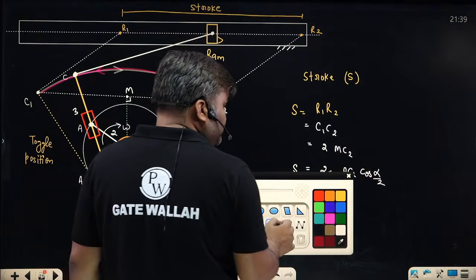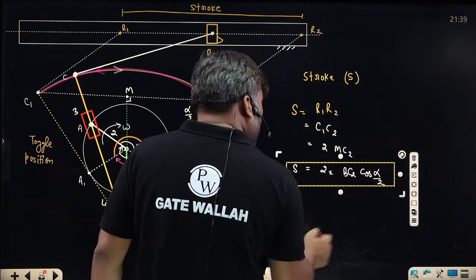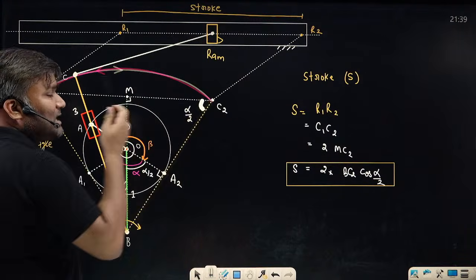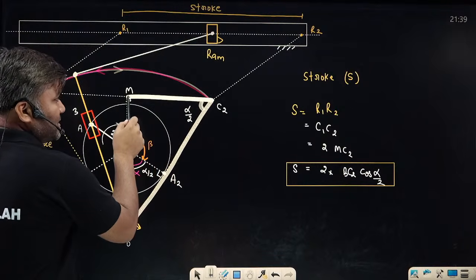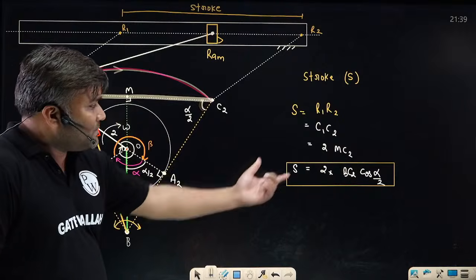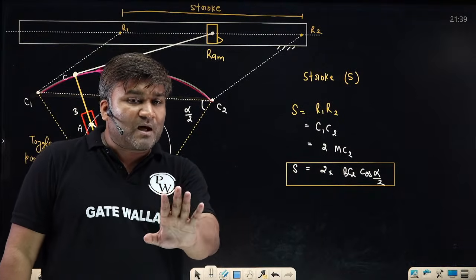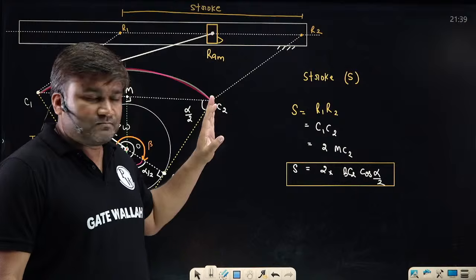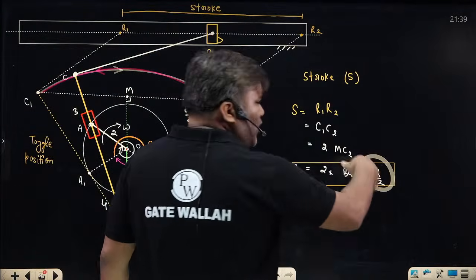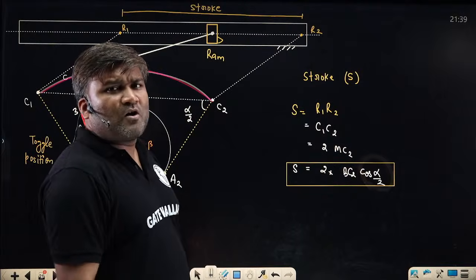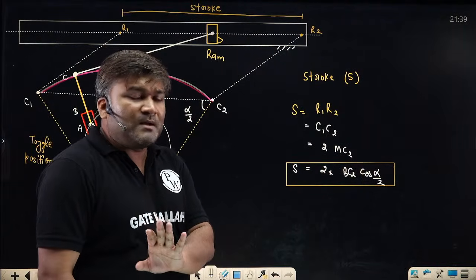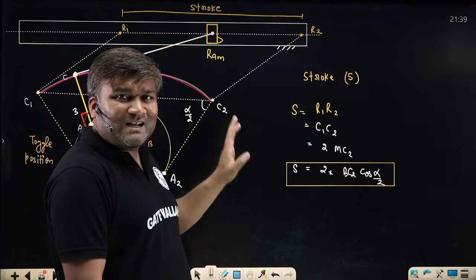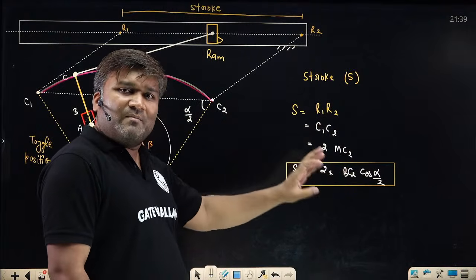So again from the geometry, if you know what is the slotted link, what is the angle alpha by 2, can you calculate this half value? Yes. Can you double this? Yes. This is nothing but a stroke. Simple si baat. I am not giving you any formula. This is not a formula. I am just telling that geometries are important here. ठीक है ना? अच्छा, if you want, there is a formula also. People call it as formula, but all my students, I want you people to understand this geometry. Whenever questions are asked, you will draw the geometry. You will do the geometrical calculation and find out what is the stroke, what is the angle alpha, beta, everything.